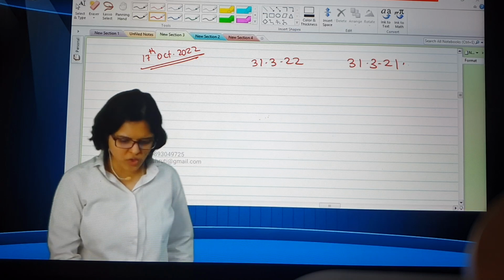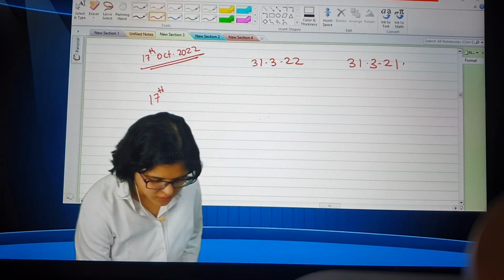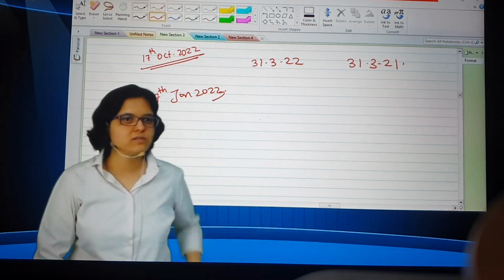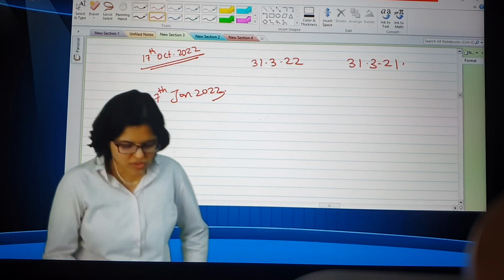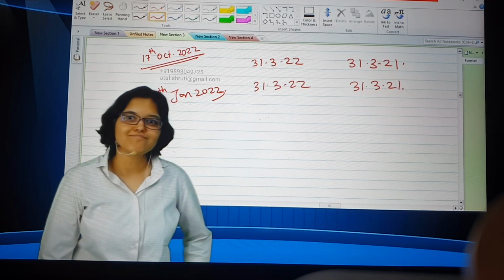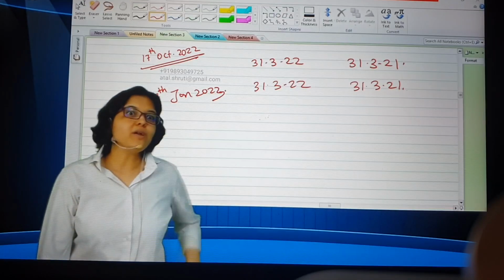Is this comparable? If you want to compare, you can, but this is very much old data now. Assume today is 17th of January 2023. Do I have 31st March 23 data? I don't have. So you'll say, okay, no problem, I'll compare 31/3/22 with 31/3/21. Can I say this is super old data now? Can a lot of things happen in these 9 months in the company? Why not? But I want a 1 year comparison only.